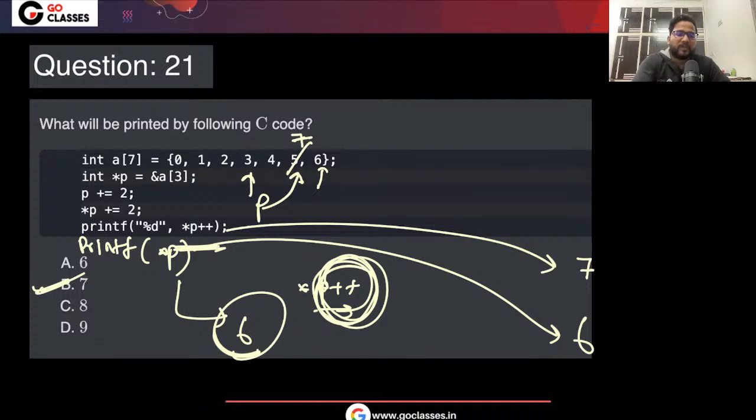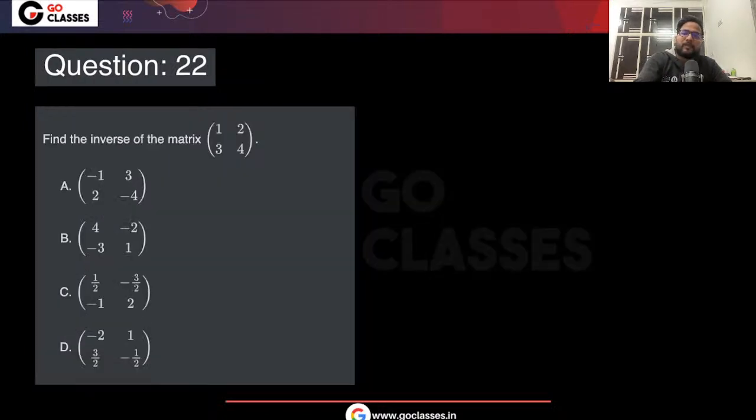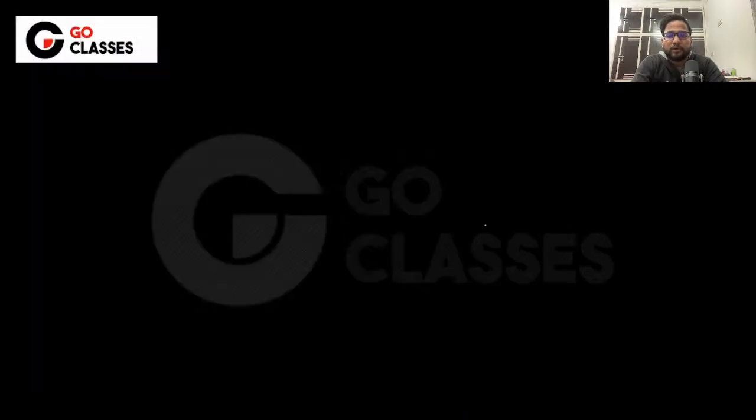Okay, great. Now find the inverse of this matrix. Were you able to do this? What was the answer of this question? What did you get? Let me know your answer quickly. This is question number 22. In your examination, because the questions were shuffled and in random order, maybe you have not seen this as question number 22. But yes, this is question number 22.